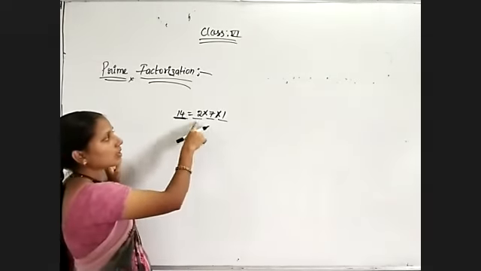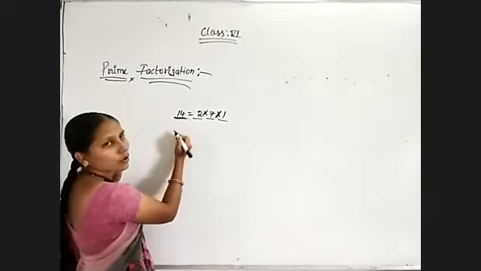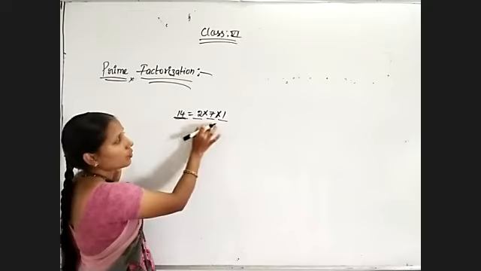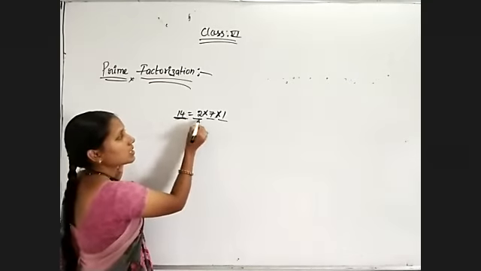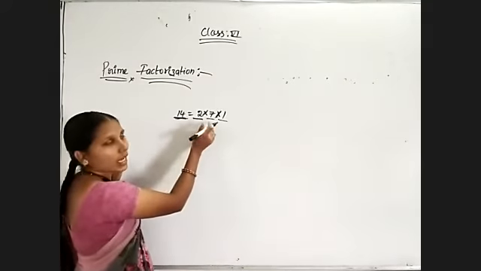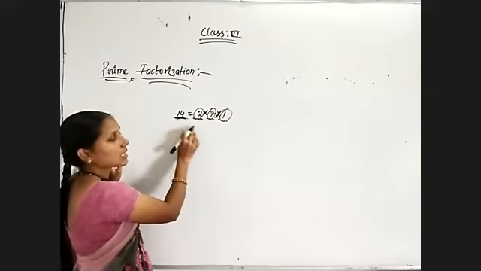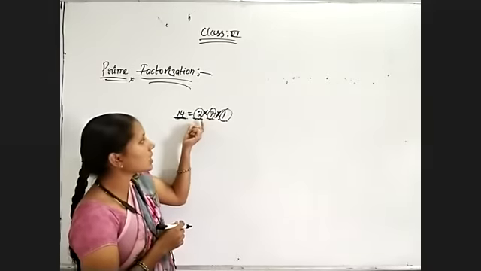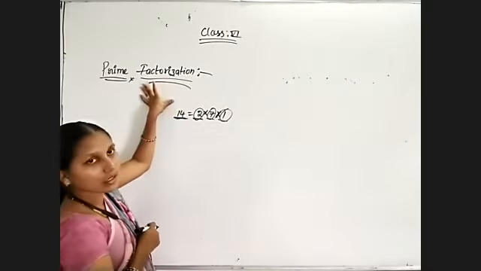But I select only those factors whose product gives 14: 2 sevens are 14, 14 ones are 14. When a number is expressed as a product of its factors, it is said to be factorization.